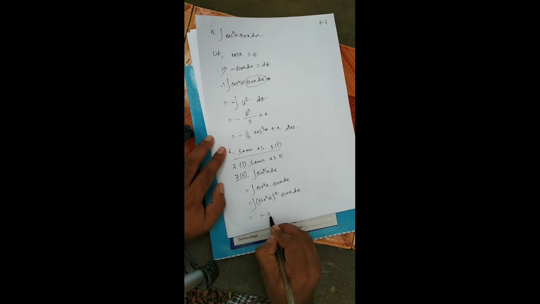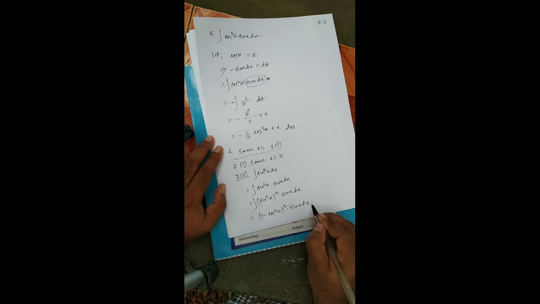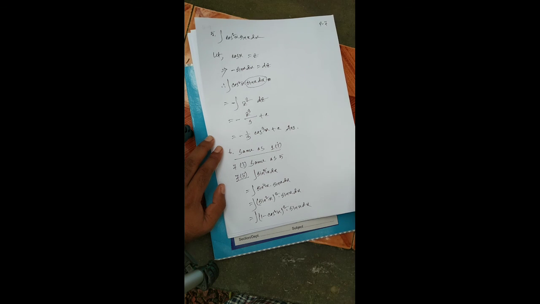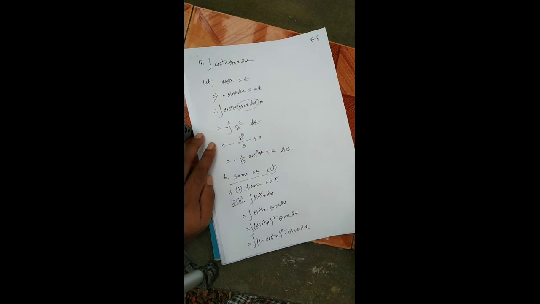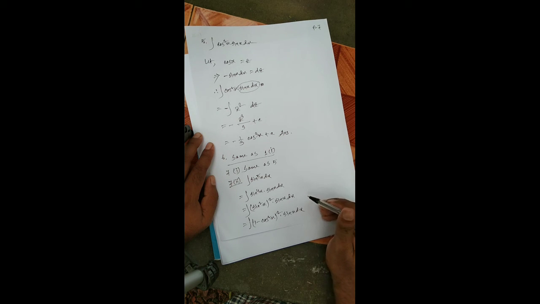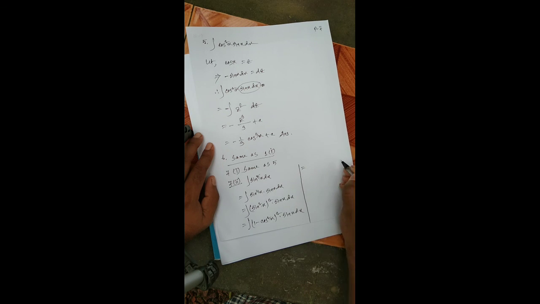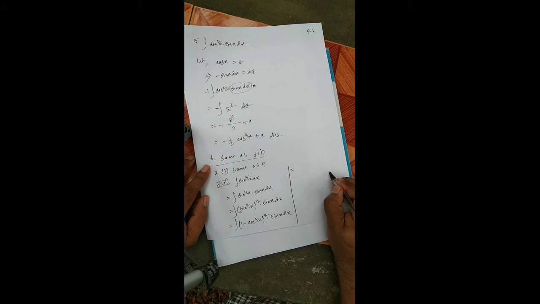So integration of 1 minus cos square x whole square into sin x dx. Now let cos x equal z.